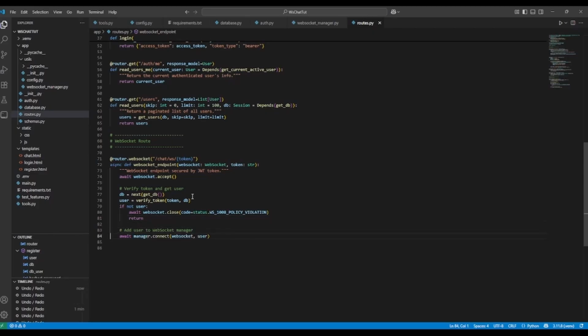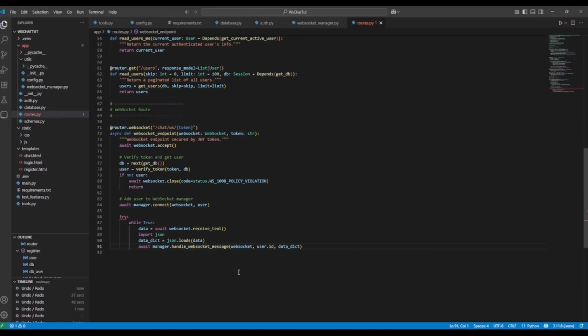Otherwise, we're going to need to use a loop to continuously handle that bidirectional communication flow. So we're going to try while True. The data is going to be the WebSocket.receive_text. We've got this data dict, which is going to be loaded from that data using JSON, the library. And then we are going to await the manager.handle_websocket_message. We're going to pass in the actual WebSocket object here, and then give it that user ID and the data dict. Otherwise, that means the WebSocket has failed or disconnected.